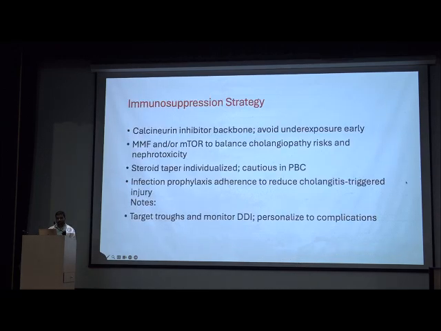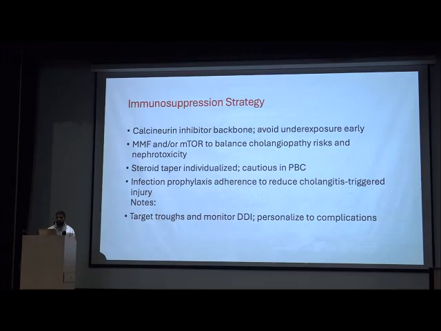So what are the immunosuppression strategies? Calcineurin inhibitors like cyclosporin and tacrolimus are the backbone. Cyclosporin should be preferred. MMF or mTOR inhibitors help balance cholangiopathy risk and nephrotoxicity. Steroid should be tapered, but a low dose can be continued if there are no infections.